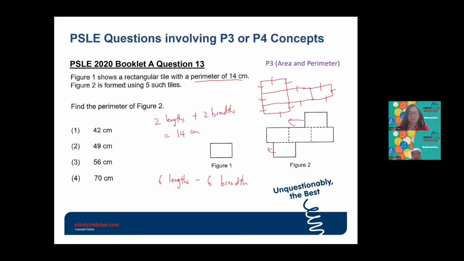That means 6 lengths and 6 breadths will be 14 times 3, which will give me 42 centimeters. I think I saw 2 answers from the parents. No, 3 answers. So all 3 answered 42. Yeah, correct.